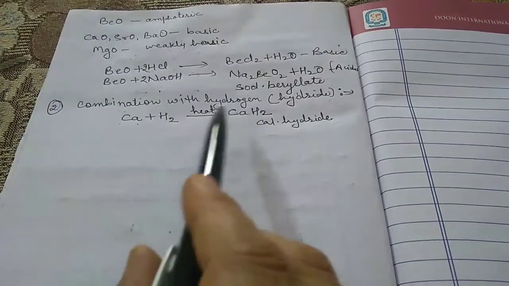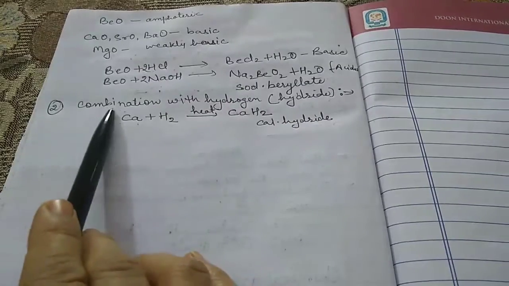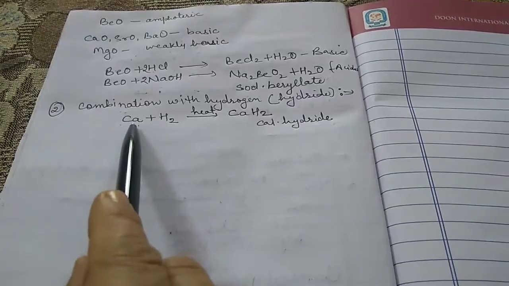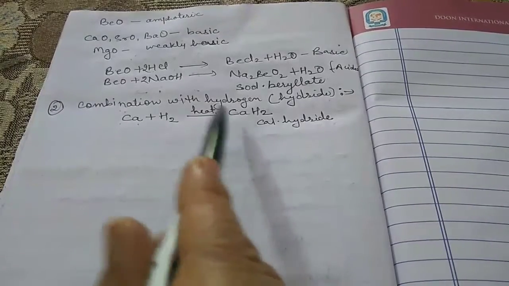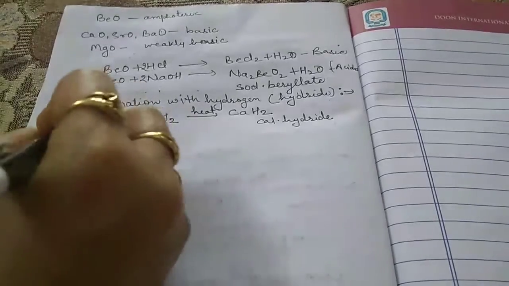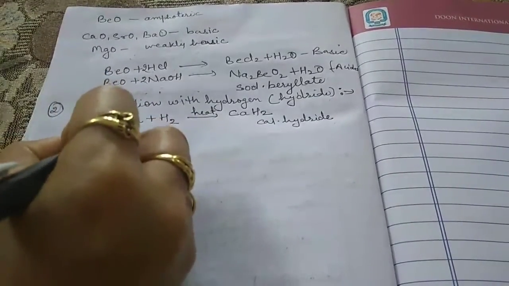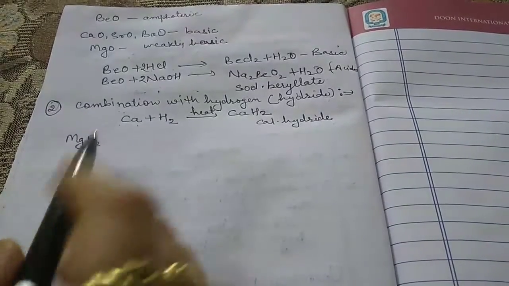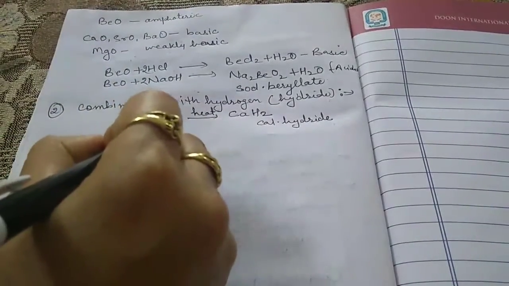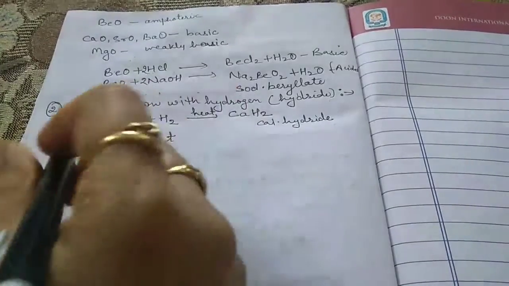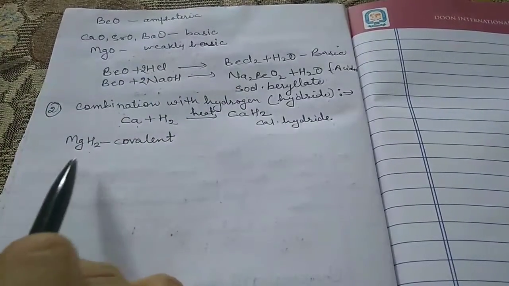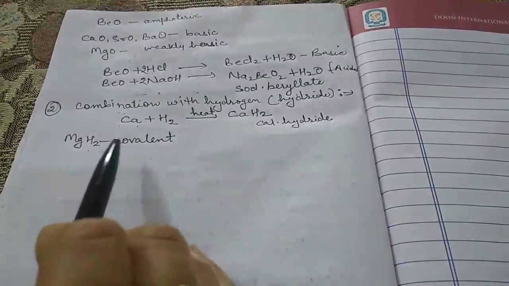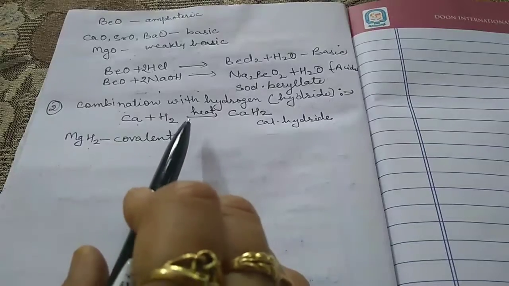Now there are some examples. I'm discussing with you that whenever the alkali metal combines with hydrogen, they form ionic compounds. But there is one exception, that is MgH2. This is magnesium hydride. It is covalent. Magnesium hydride is covalent, while all the other hydrides, calcium hydride, beryllium hydride, they all are ionic in nature.